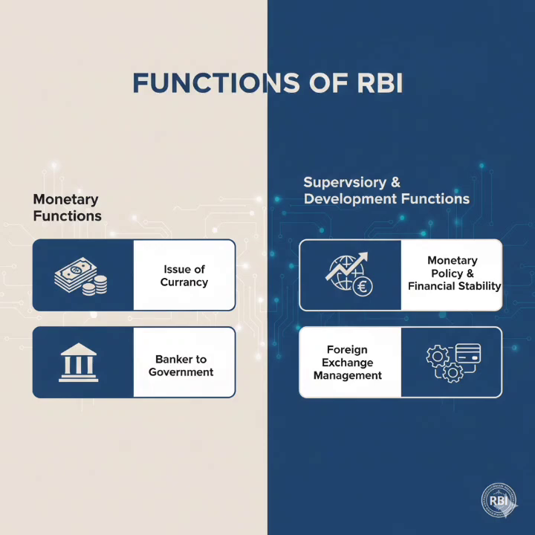Then prohibitory function. RBI cannot provide any direct financial assistance to any industry or trade. It cannot purchase or sell any commercial or industrial share undertakings. It cannot buy its own or other banking companies' shares. It cannot purchase any immovable property. It cannot give loans on the security of shares and property. It cannot participate in business or trade. All these are prohibitory functions of RBI.